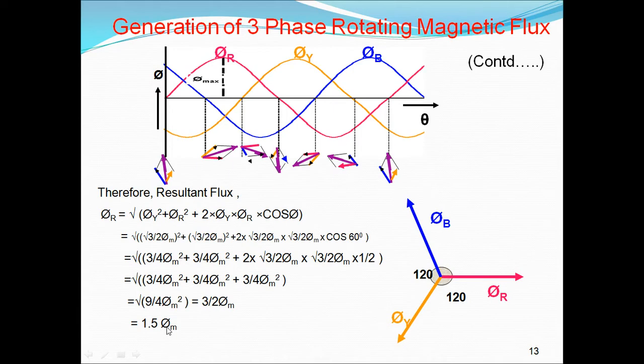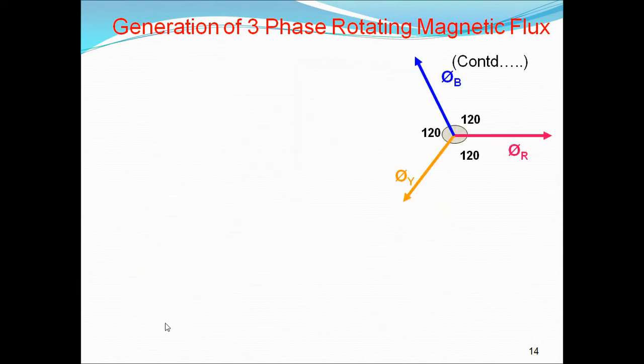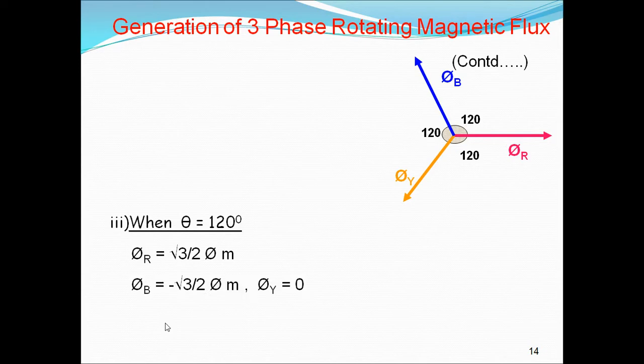So what is the resultant flux? At 60 degrees, the resultant flux in a three-phase winding is 1.5 times the maximum flux. Again at 0 degrees, what is it? 1.5 pi m. At pi r also 1.5 times pi m. So 60 is over. Next is 120 degrees. At 120 degrees, again we substitute 120 in this equation.